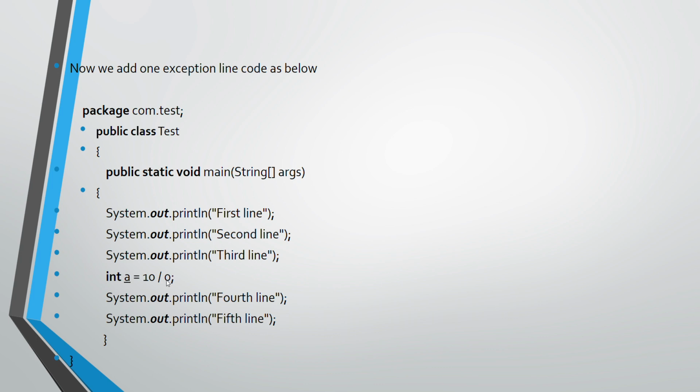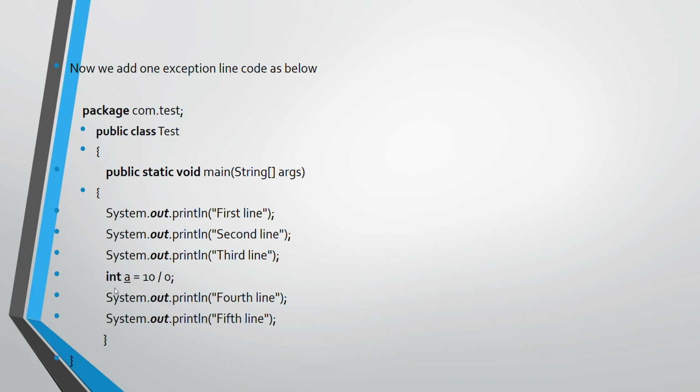It means we cannot divide any number by 0. So here the compiler catches an unexpected event. That's why it will disturb the rest of the execution of the program, and it will terminate the program, passing control out of this class, that is Test.